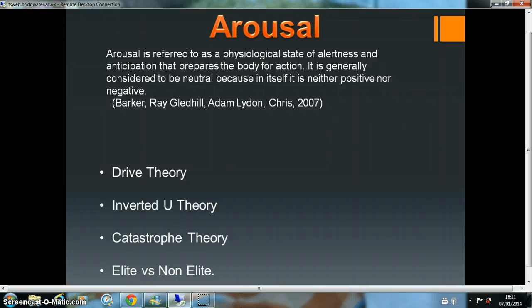I'll start off with arousal. Arousal is your readiness or excitement to perform. It can affect performance in a positive or negative way during sport. And I've got the quote there.